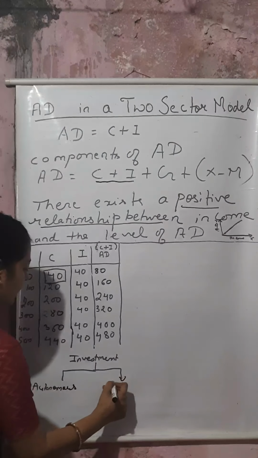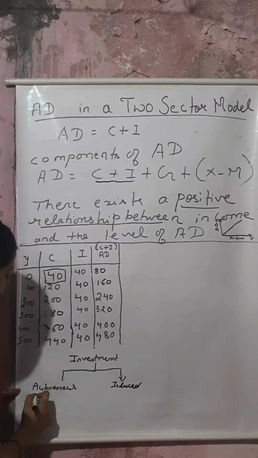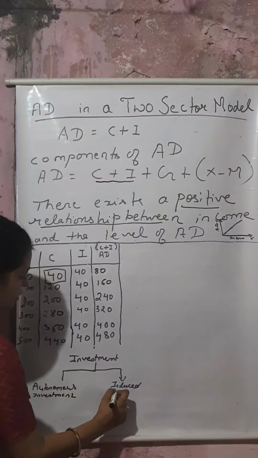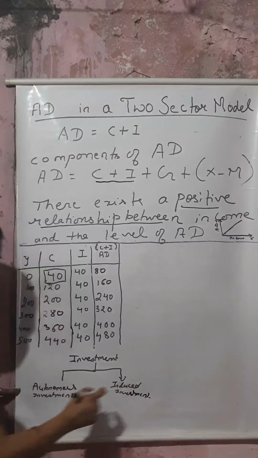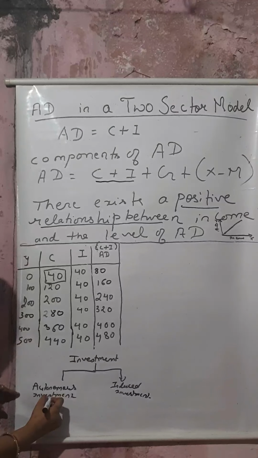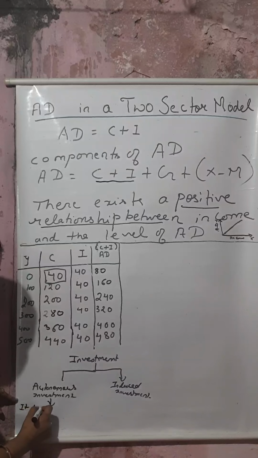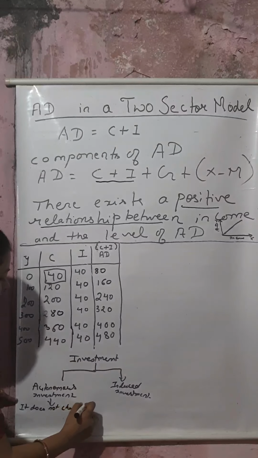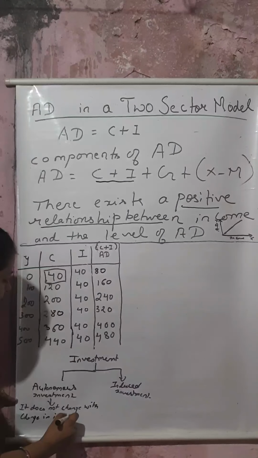Autonomous investment and induced investment. Now what is this autonomous investment? Autonomous investment does not change with change in income.